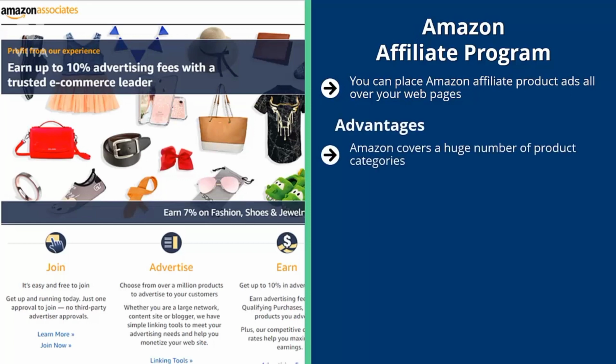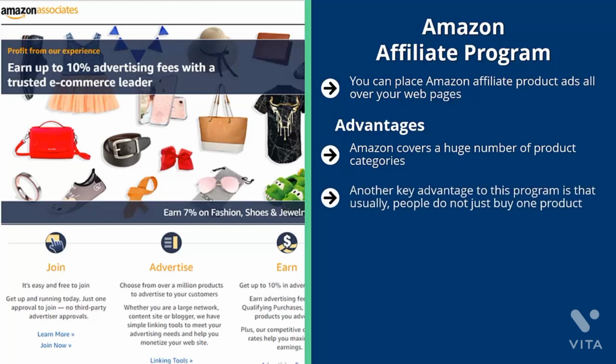Advantages. Amazon covers a huge number of product categories. It's almost unimaginable that your niche is not going to fit under one of these categories. Accordingly, you can sell physical products related to your niche. This goes a long way in somehow supplementing the content of your niche because not only would people learn how to do certain things or solve problems, but they could actually click on an ad that physically solves their problem.